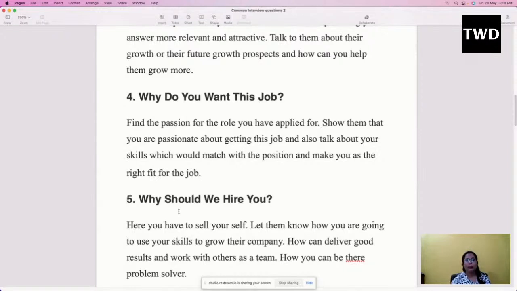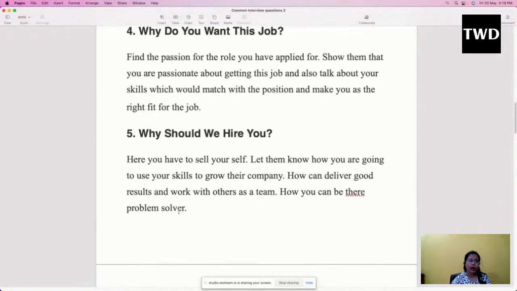So try to find that passion and talk about it. Show them that you are passionate about getting this job, and also talk about your skills which would match with the position and make you the right fit for the job. Whenever you give any interview, it is always about your skills. Try to match your skills with their requirement. Tell them that I have got these skills, and this is why I think that I should get this job.